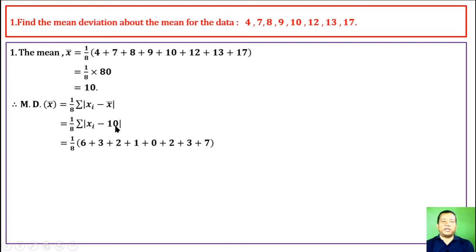10 minus 10 is 0, whose absolute value is 0. 12 minus 10 is plus 2, whose absolute value is 2. 13 minus 10 is 3, whose absolute value is 3. 17 minus 10 is 7, whose absolute value is 7. The sum of these numbers is 24, and dividing by 8 we get 3, which is the mean deviation about the mean.